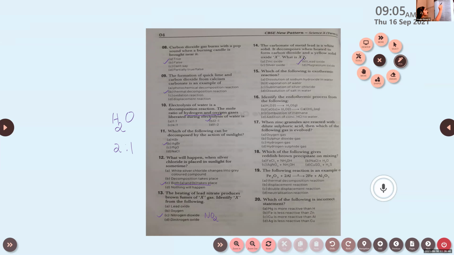Clear, children? Here the carbonate of metal lead means lead carbonate. It's a white solid. It decomposes when heated to form carbon dioxide and a yellow solid oxide. That means the chemical reaction is like this: PbCO3 on decomposition will be converted to PbO plus carbon dioxide. Sorry, lead carbonate, right?